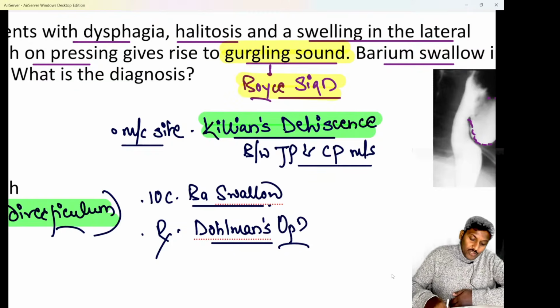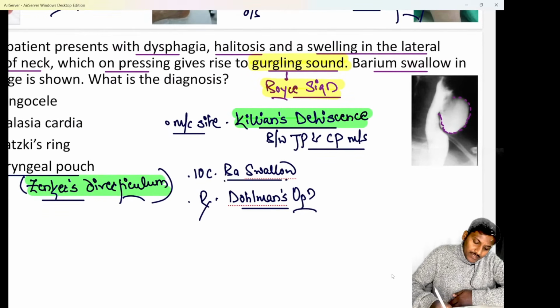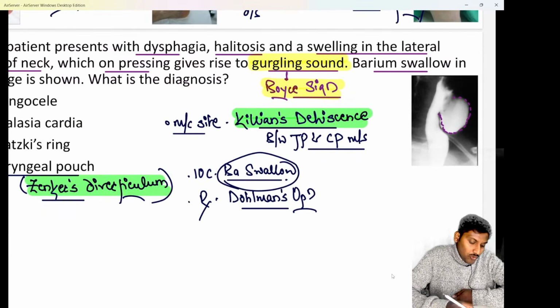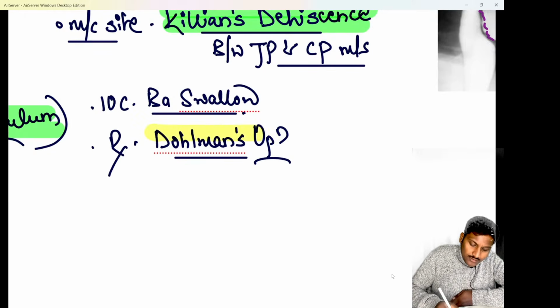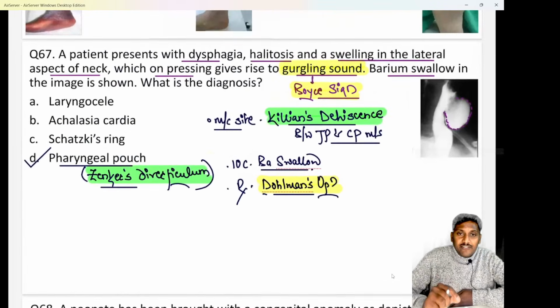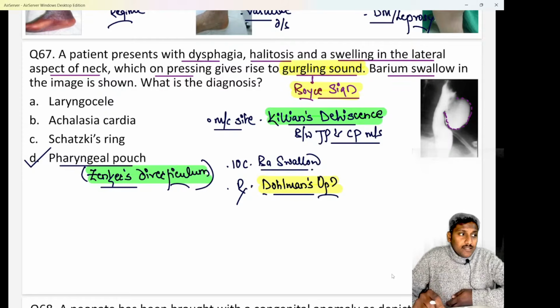Clear? And we know for Zenker's diverticulum, the investigation of choice is a barium swallow, and treatment for a large Zenker's diverticulum is Dohlmann's operation. If there is a large Zenker's diverticulum, usually more than 2 to 4 centimeters in size, then we have to use the linear stapler and perform a diverticuloesophagostomy, that is, remove the wall between the diverticulum and esophagus. That diverticuloesophagostomy is known as Dohlmann's operation.